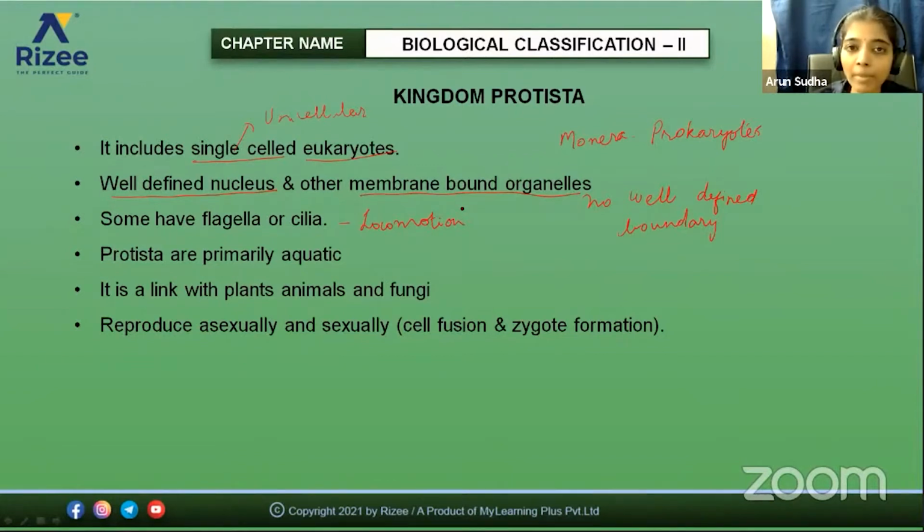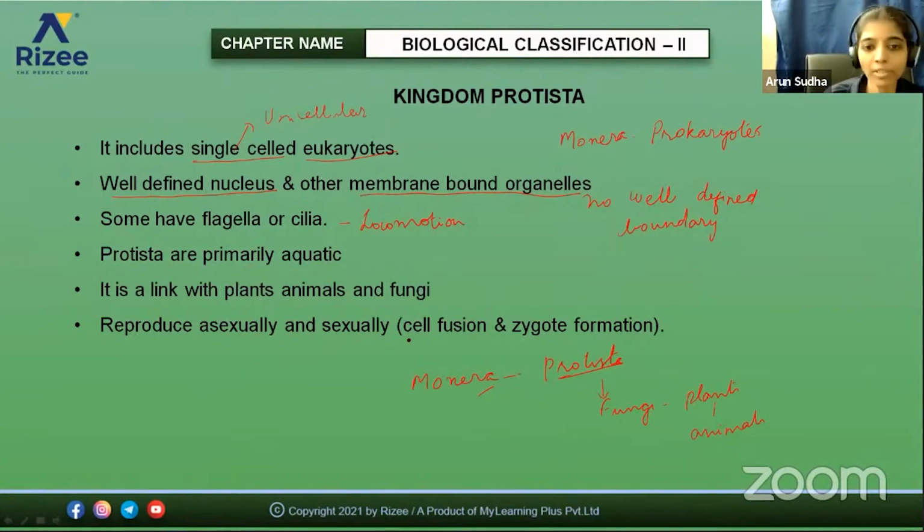Protista are primarily aquatic organisms. That is, they exist in water. They are primarily aquatic, and they are a link with plants, animals, and fungi. The initial primitive one is Monera, then Protista, and then comes fungi, plants, and animals. So they act as a link between the Monera and other higher-level organisms like fungi, plants, and animals. It is a link.